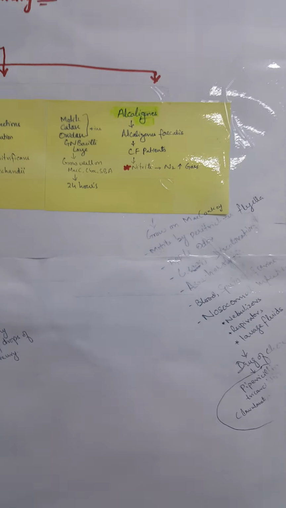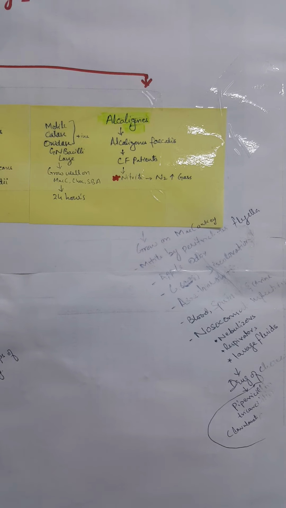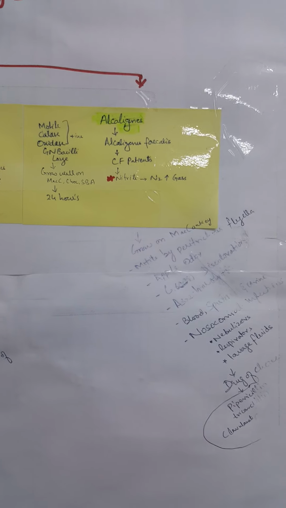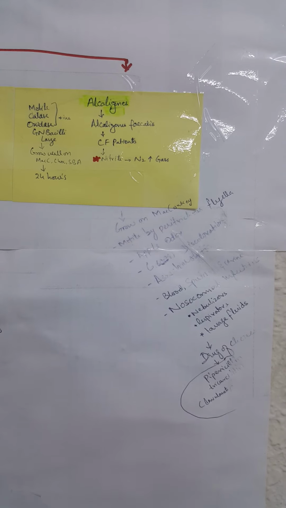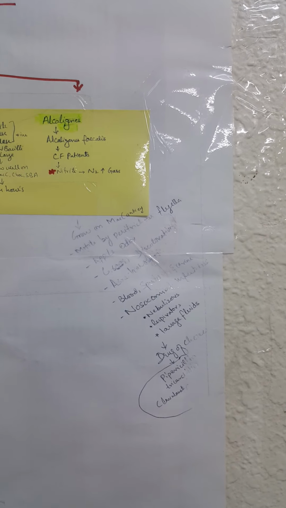The main identification marker for Alcaligenes faecalis is that the organism has the ability to directly convert nitrate to nitrite gas, and is motile by peritrichous flagella, with an apple odor and green discoloration, asaccharolytic, and found in blood, sputum, urine, and nosocomial infections like nebulizer, respirator, lavage fluid. Drug of choice is piperacillin, tazobactam and clavulanic acid, because the organism is also able to produce an enzyme called penicillinase.